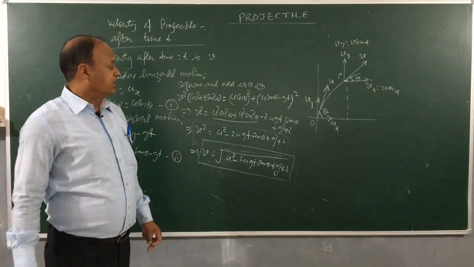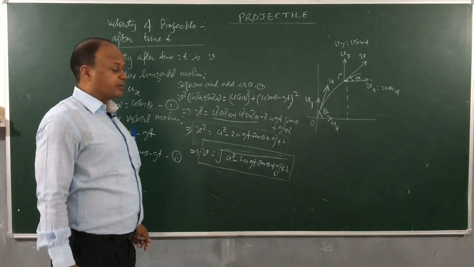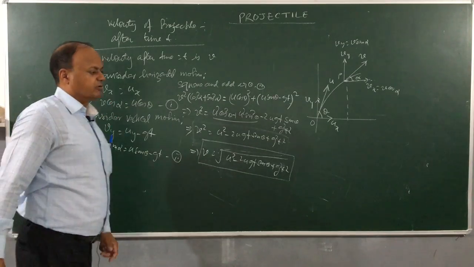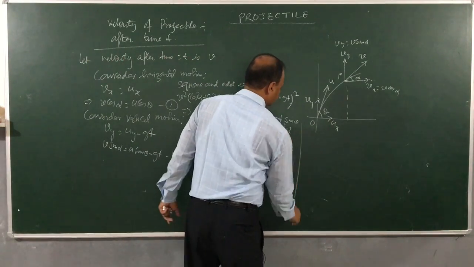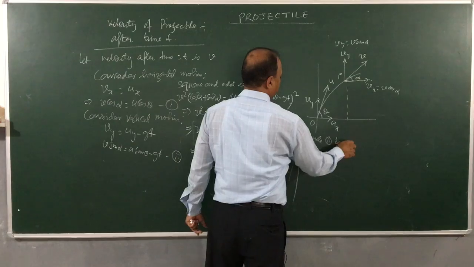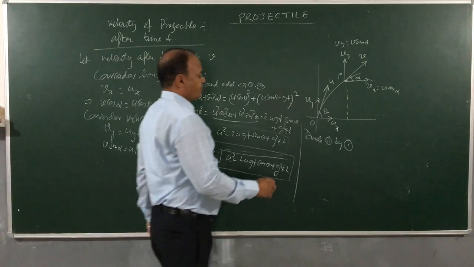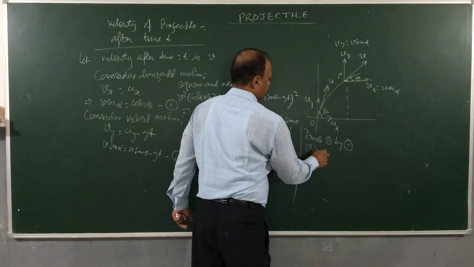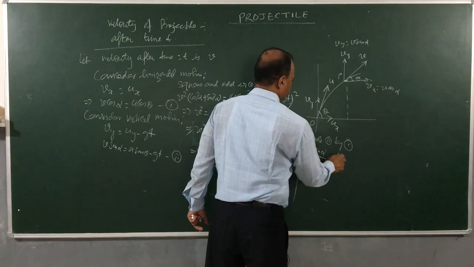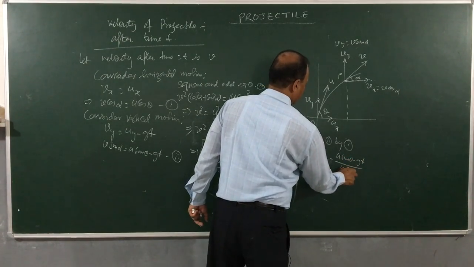But this is not enough. We need to calculate the angle, because the answer will not be complete unless you know the angle also. So what I will do is, I will divide equation 2 by equation 1. If we divide equation 2 by 1, then what do you get here, children? V sin alpha divided by V cos alpha is u sin theta minus gt divided by u cos theta.